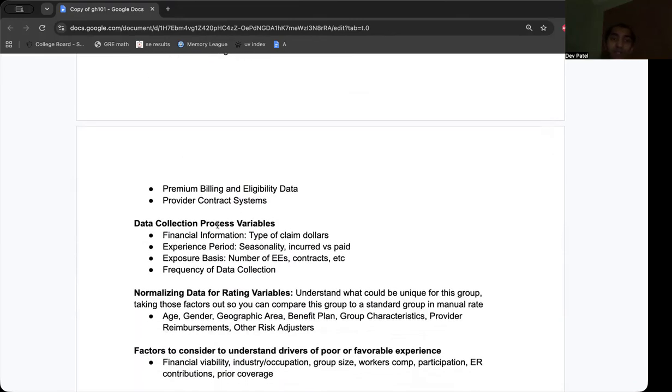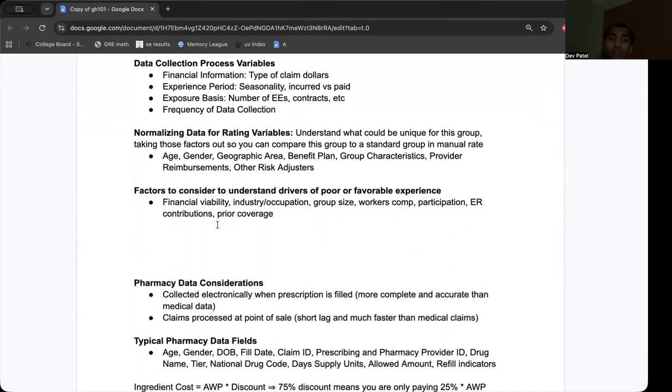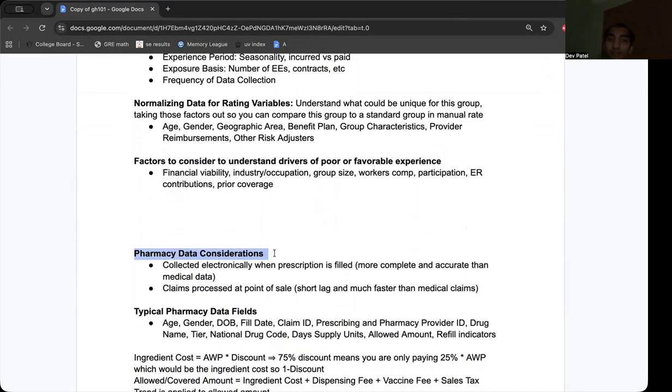Data collection process, normalizing data for rating variables, data considerations, pharmacy data consideration. It's collected electronically and it's a lot more accurate and complete because there's no completion factor. It's like a fixed amount. There's no delay or lag. It's processed at the point of sale compared to medical claims where you have a delay period, you have a reporting period. It could be incurred but not reported.